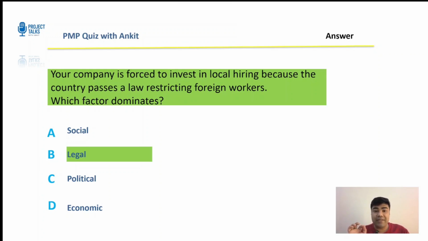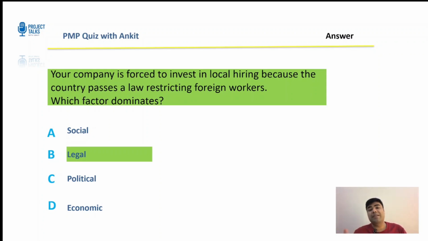Now, the key phrase is passes a law. Now, this is a legal regulatory change requiring compliances. So, it's legal. Why not political? Well, the policy leads the law, but the question specifies a law has been passed. So, the legal is more precise over here. Social and economic, they may be effects but not a primary factor, so obviously they are out.